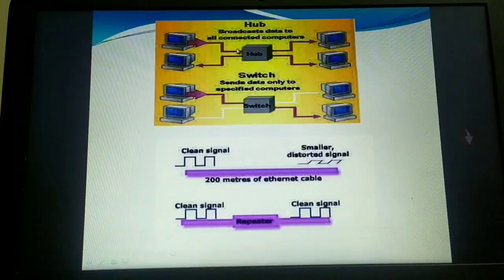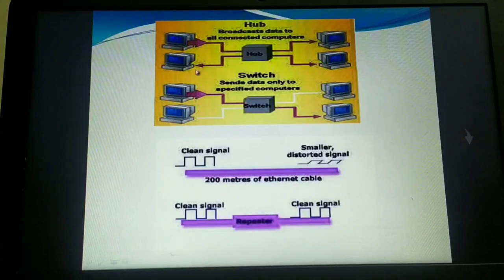It will broadcast the data to all the connected computers, to this also, to this also. This hub is not at all intelligent. Whatever packets it gets, it makes that packet available to everyone. That is a disadvantage: it is sending your packet to all the connected computers. That is the major disadvantage of the hub, and nowadays we are not even using hubs.